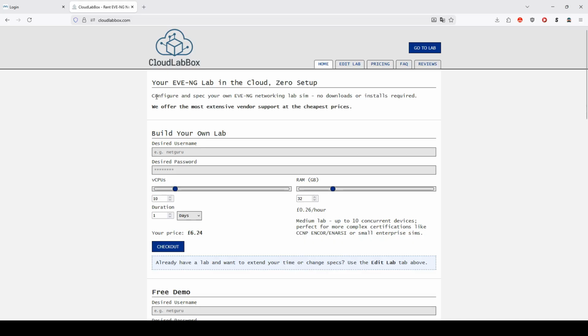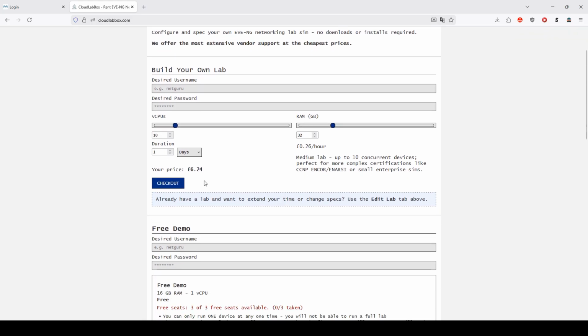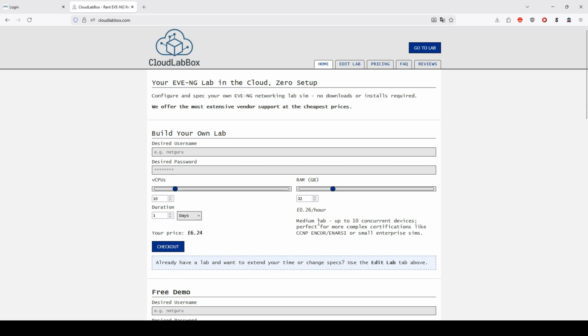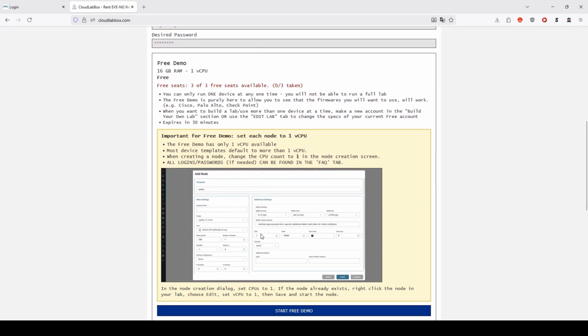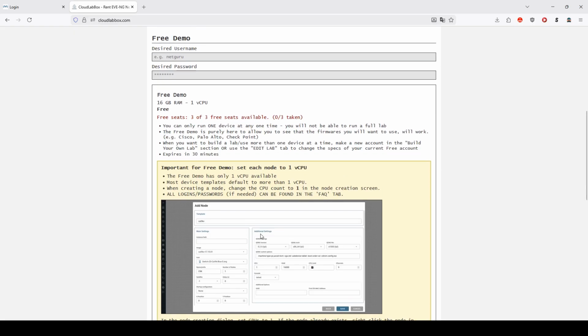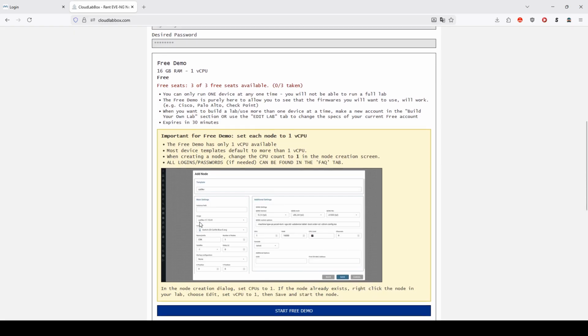Cloudlabbox is a service which hosts an EVE-NG Pro server on which you can rent time on for cheap. They've essentially done all the heavy lifting and configuration on their end, so we don't have to. Cloudlabbox does offer a free trial for users who just want to see if a firmware they want is on the server, or if they just want to make sure the service actually works for them.